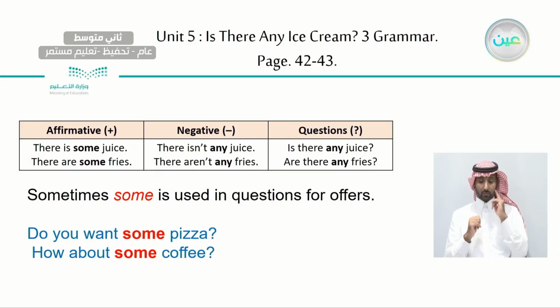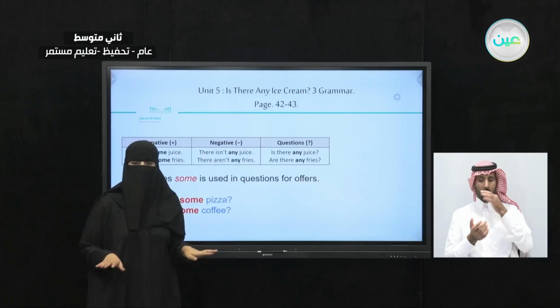There isn't any juice. And here, there aren't any fries. So here, let's take a look. We have isn't for is not: there is not any juice. And there are not any fries.